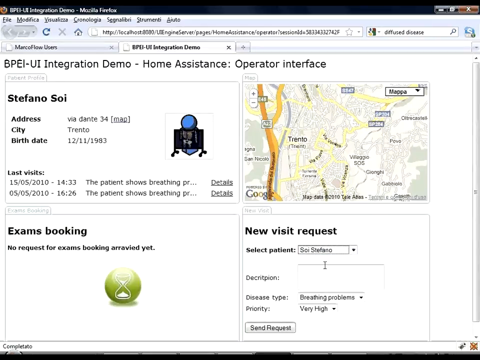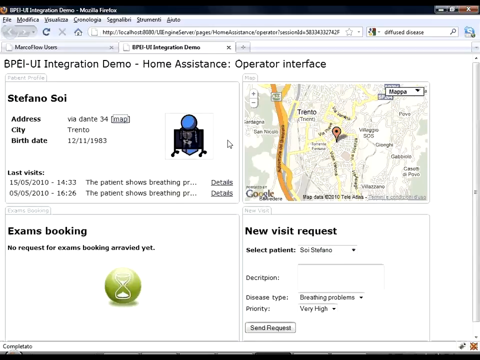First of all, the operator can select the patient. As expected, the patient profile is immediately updated, and from here you can also see the patient location on the map. These are intra-page communications that, as we said, are completely managed inside the client browser. At this point, the operator fills in the data of the request, specifying a description, type of problem, and priority. Now the operator sends these instructions to the assistant.